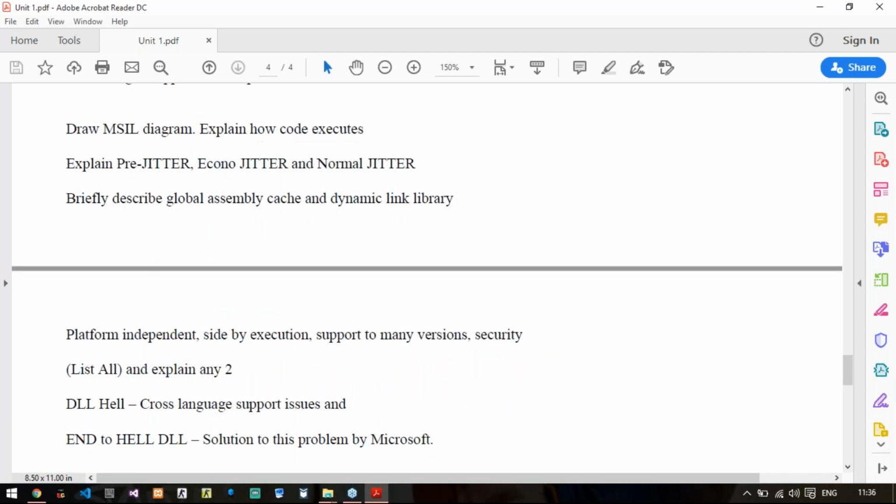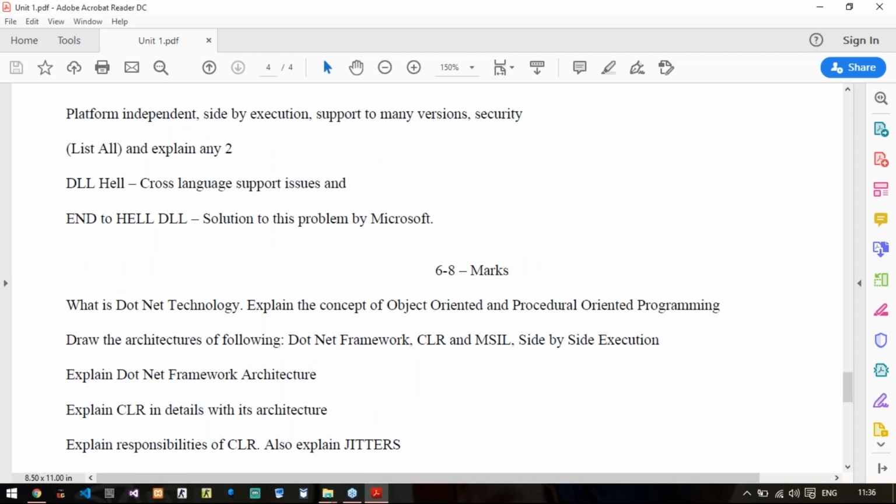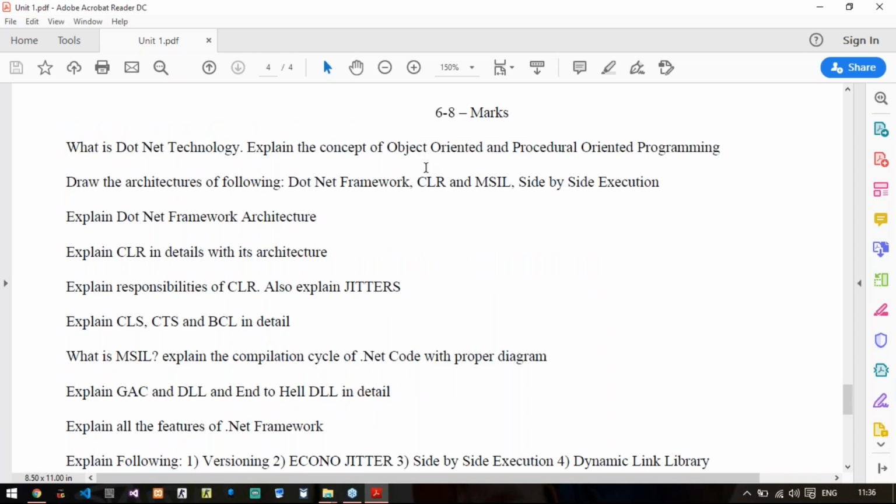Then moving on to 6 to 8 marks questions. Again, it will be a combination of all the 4 marks questions. It won't be anything else. It will be just a randomization or repetition of the same questions in a different way maybe. So don't worry when looking at these 10 questions. It is just repetition.